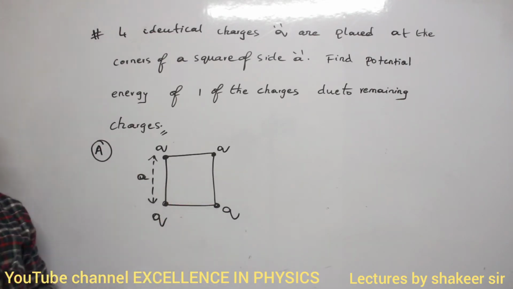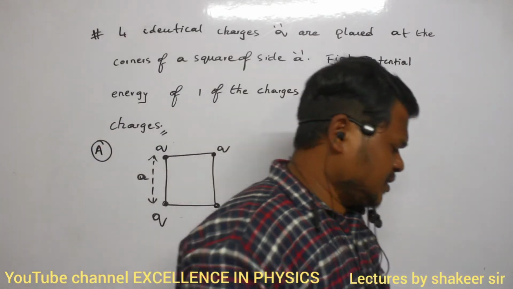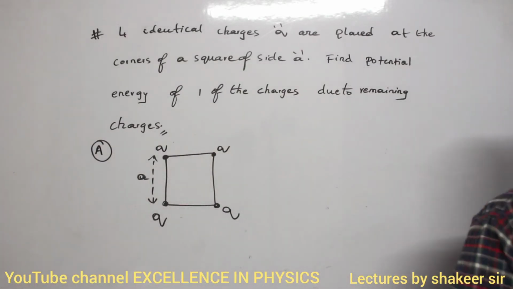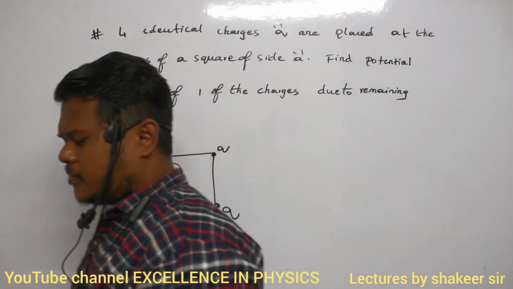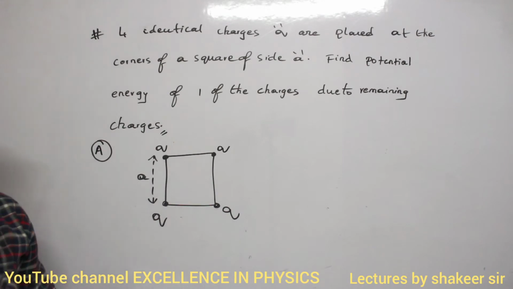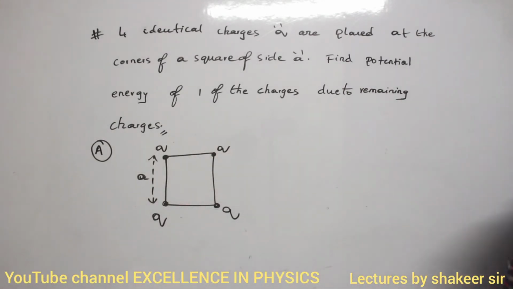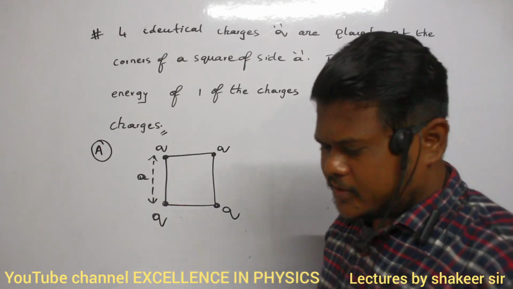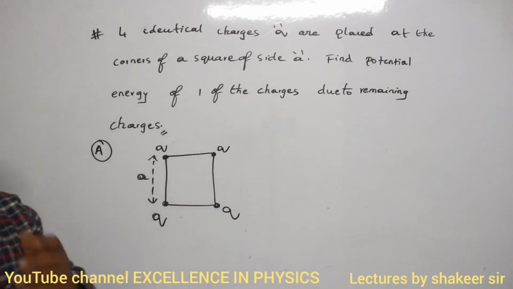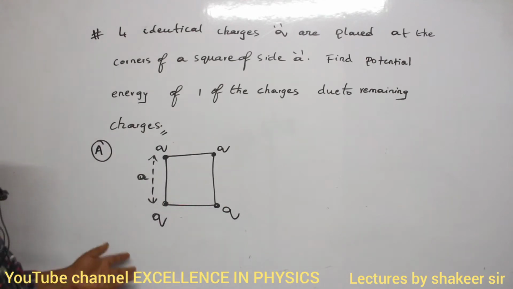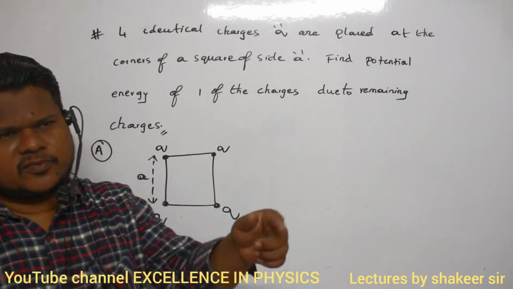Can you say what is the meaning of this question? What is meant by interaction potential energy of one of the charges due to remaining charges? Potential energy of one charge because of other charges. Potential energy means what? To bring a charge from infinity to a particular position is called potential energy of only that charge.